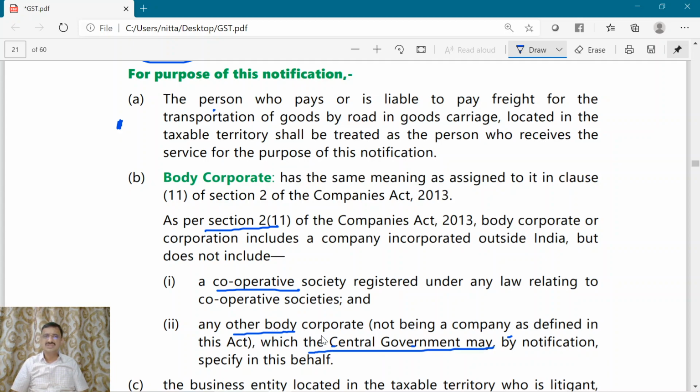So the central government may notify that any other body corporate, though it is not a company because it is not formed under the Companies Act, shall not be treated as a body corporate. Okay.